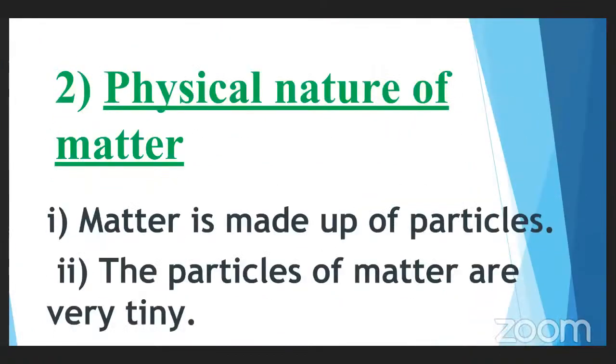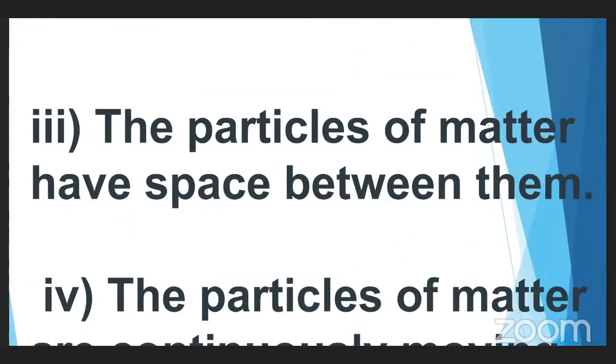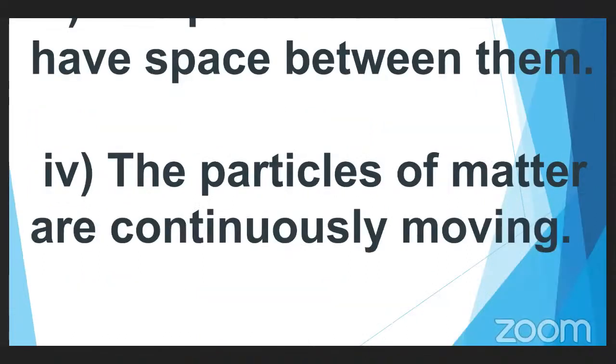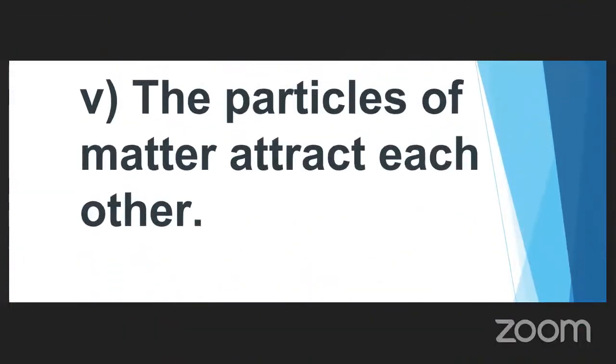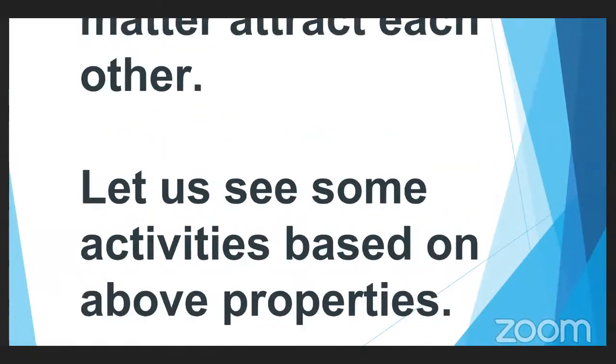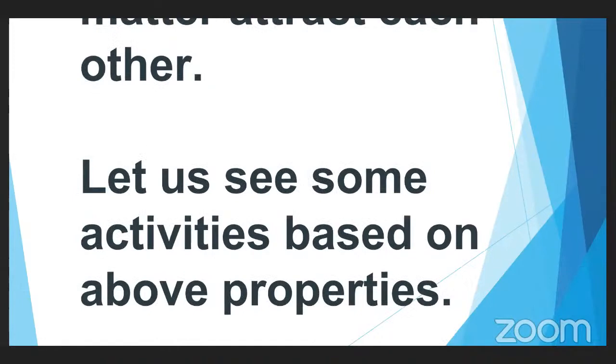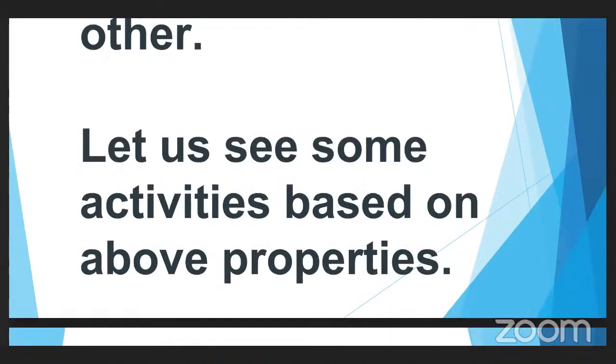Now, how can the physical nature of matter be explained? So matter is made up of particles, and these particles are very small, and the tiny particles which are present in the matter have space between them. They are not bound to each other tightly, and the particles of the matter are always moving continuously. They are not at all at rest, and these particles of the matter attract each other, isn't it? Now, for the 5 properties we have seen, we have some activities.